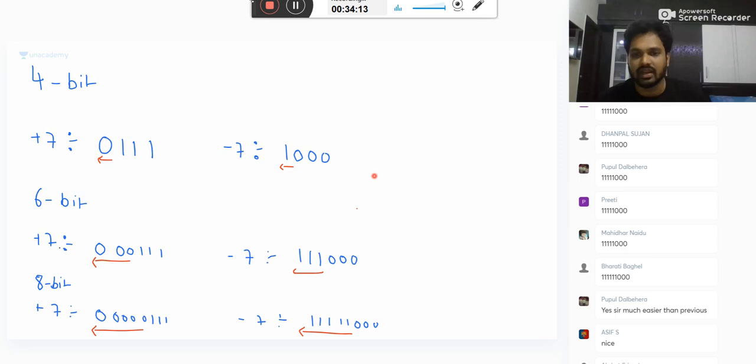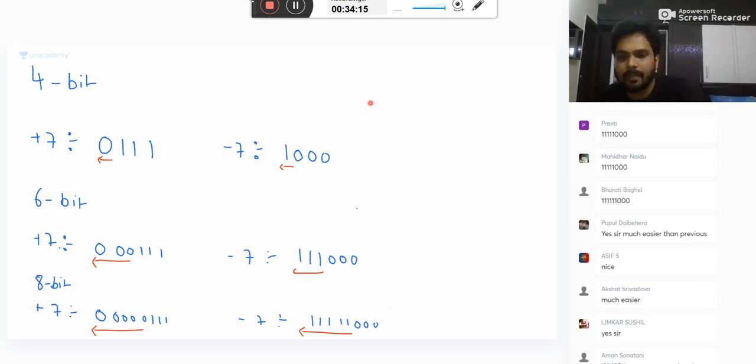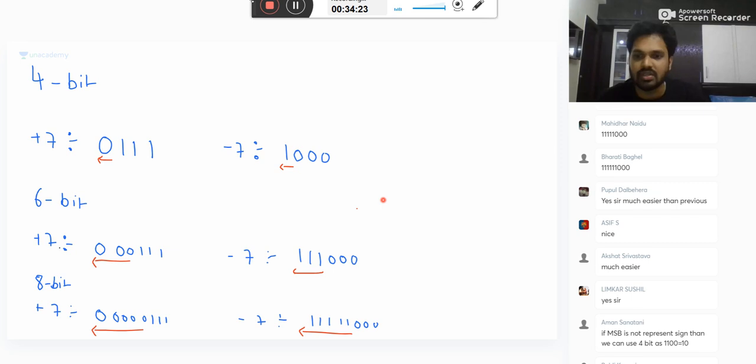Okay, so can I write this point? What happened, Aman? If the MSB is not representing sign, it is an unsigned representation, and 1100 is 12. In the signed representation, there is no other option. You never get 1010 as 10.